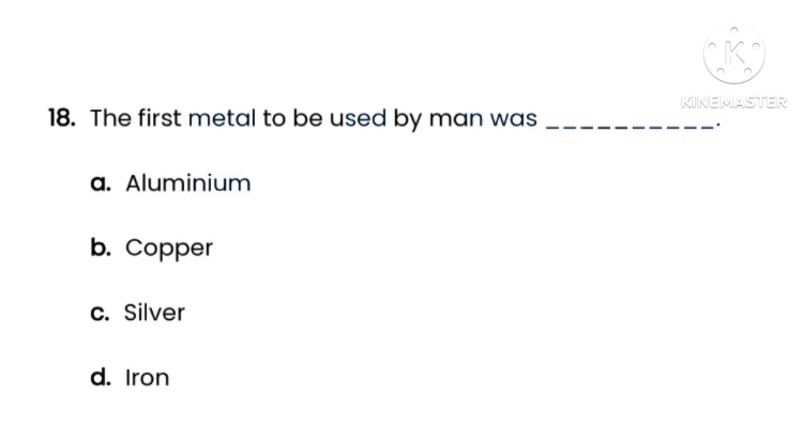Next question number 18. The question is, the first metal to be used by men was. Here options are option A aluminium, option B copper, option C silver, option D iron. So here the correct option is option B, that is copper.